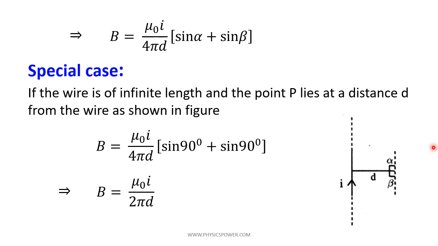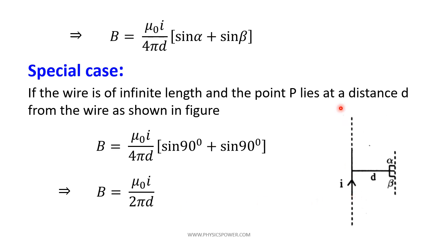Due to the infinite current carrying conductor at a point P which is at a distance d, the magnetic induction will be mu naught I by 2 pi d. So the magnetic induction is proportional to the magnitude of the current, that is anyway an analyzed point. Now it is inversely proportional to distance only, not the square of the distance.